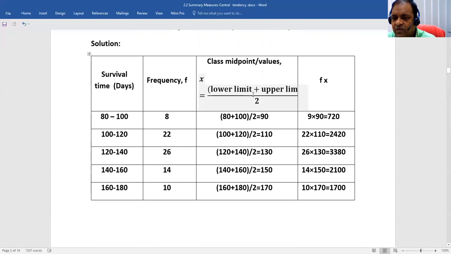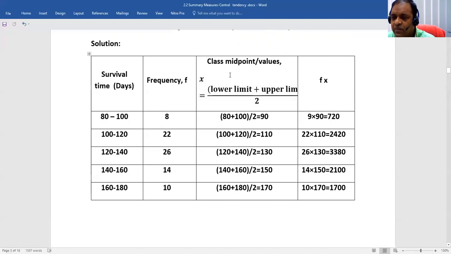So this is the formula. Lower limit is 80, upper limit is 100, and divided by 2. If you add lower limit 80 and upper limit 100 and divide by 2, you will get 90. And the second is the same: lower limit is 100, upper limit is 120, divided by 2, you will get 110, and so on. You have to find the midpoints or mid values for all the class intervals we have.